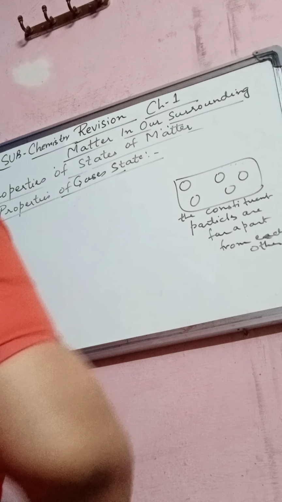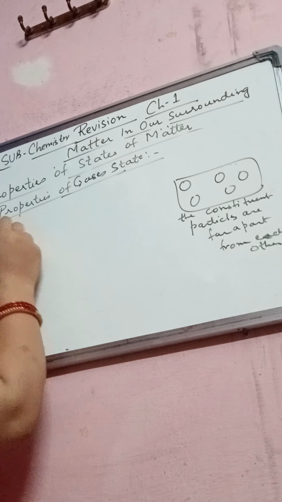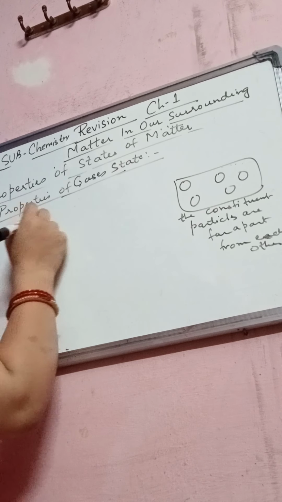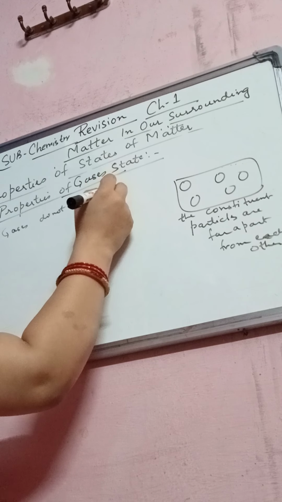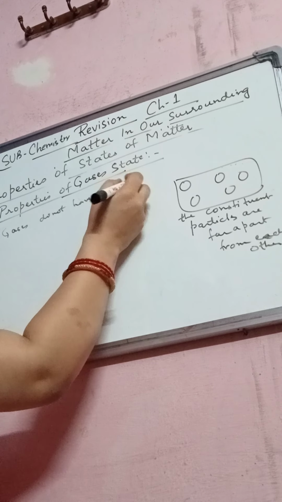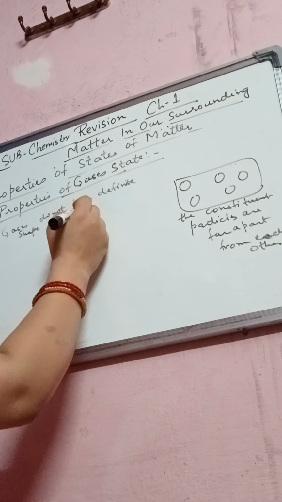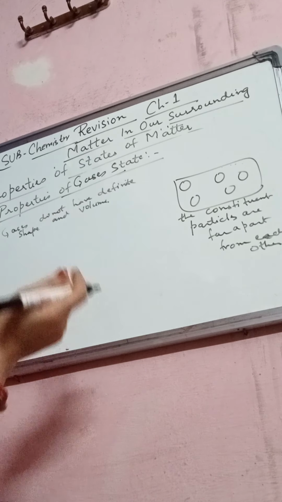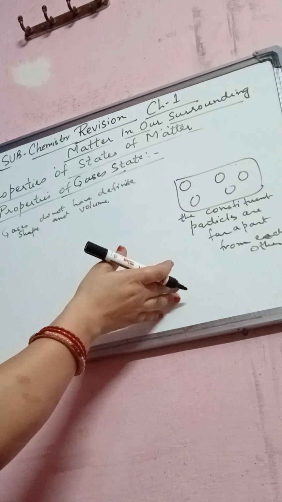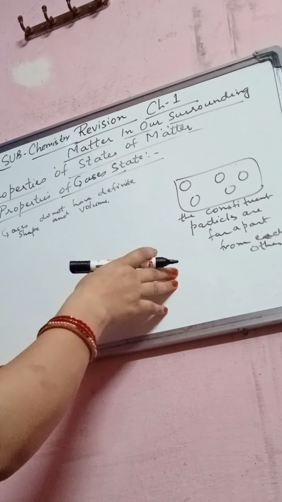The number one characteristic of gaseous is gases do not have definite shape and volume, as compared to the solids and liquids. Due to lack of intermolecular forces of attraction, they are continuously moving, with much space in between the constituent particles.